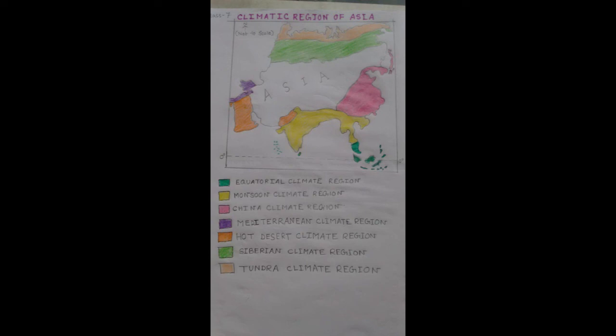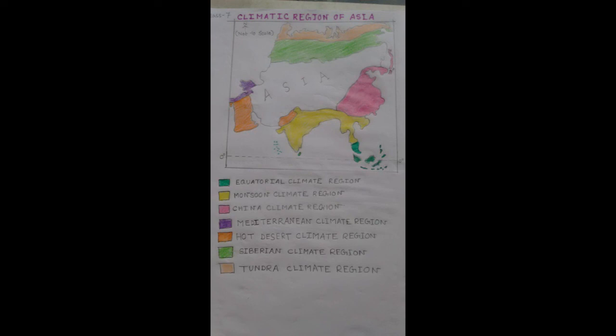Average temperature is always below freezing point. So snowfall is very common in this region, and the natural vegetation is very less. Only moss, lichen, algae, etc. are found in the tundra climate zone.